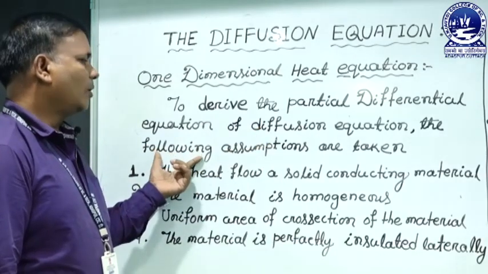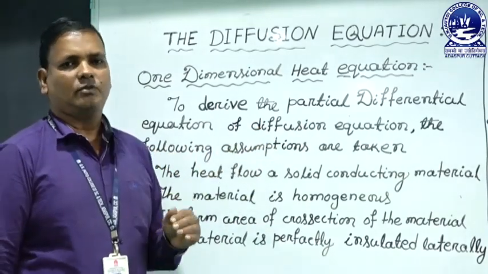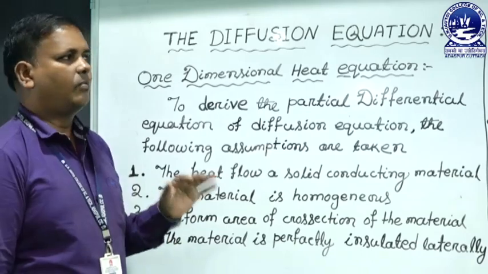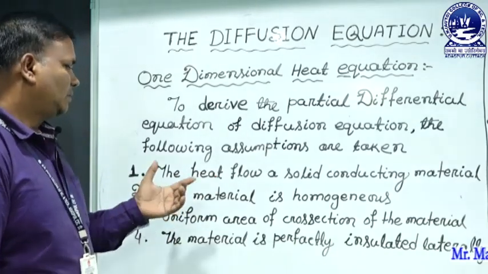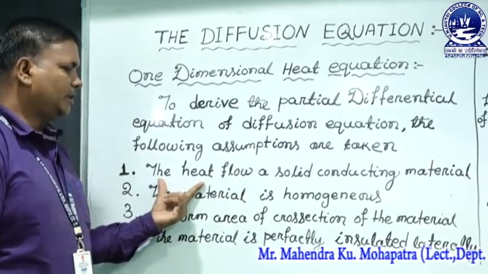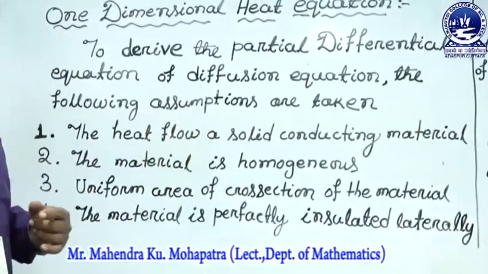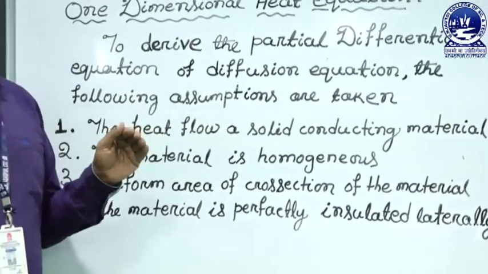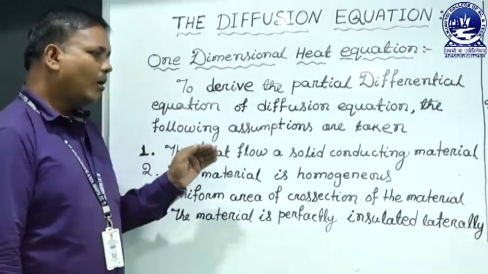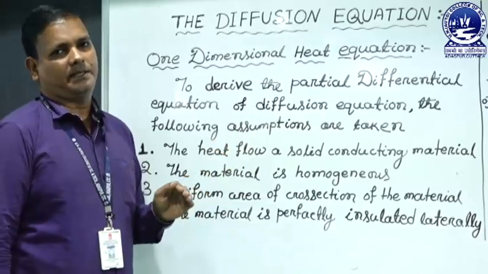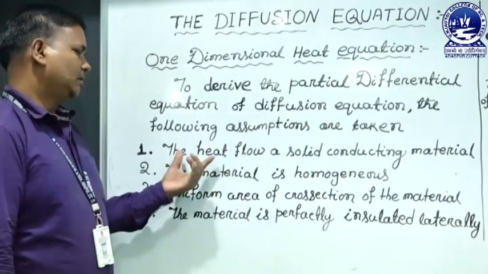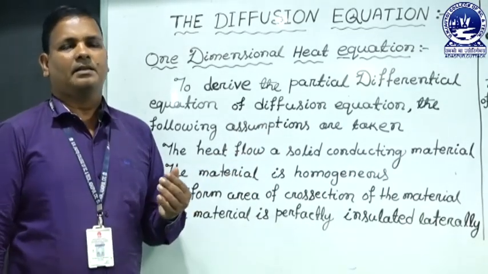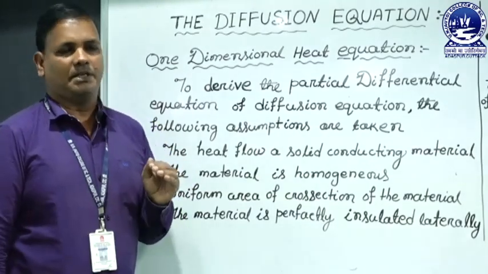The following assumptions are taken when we derive the partial differential equation for the one dimensional heat equation. The following axioms should be taken. The first axiom is that the heat flows in a solid conducting material. Here we have taken the material as solid, that means the flow of heat in a solid, not liquid or gases. So the first assumption is that heat flows in a solid conducting material. That means the material should conduct easily.